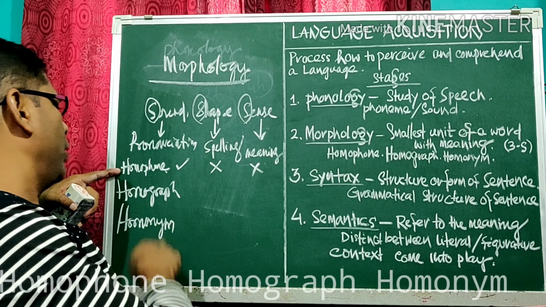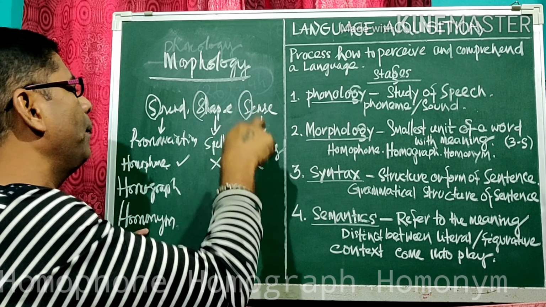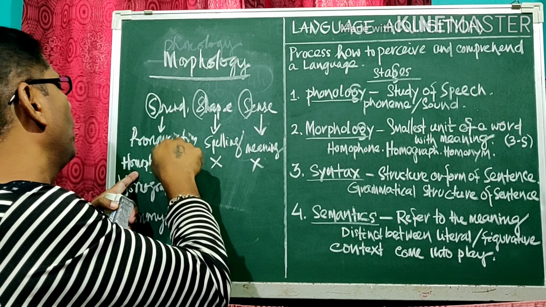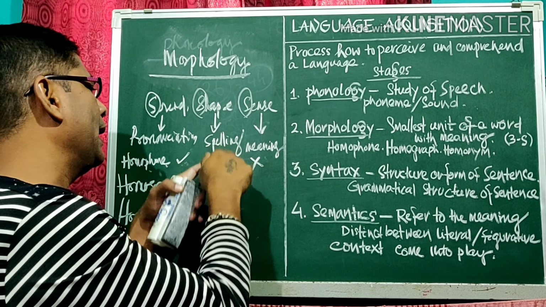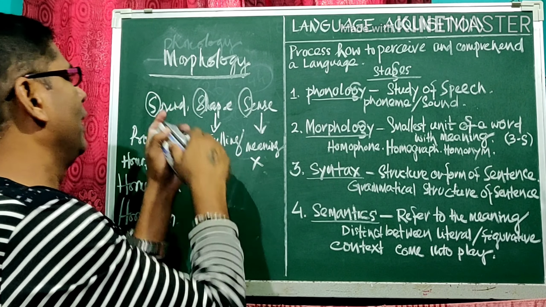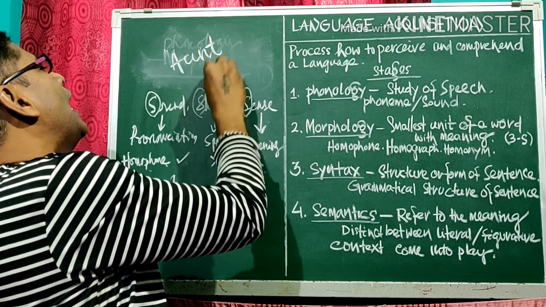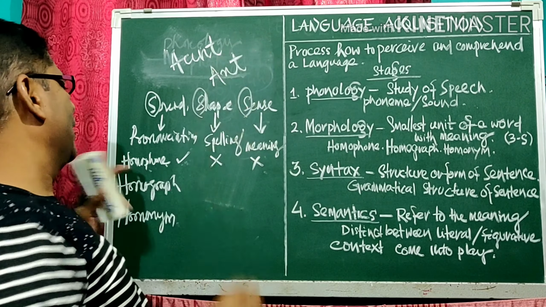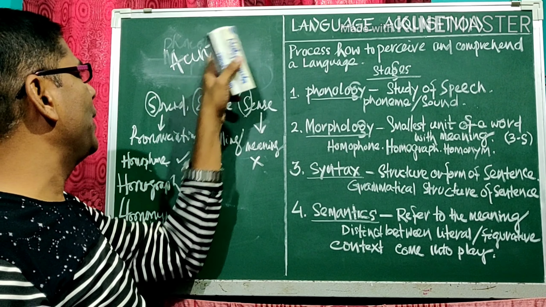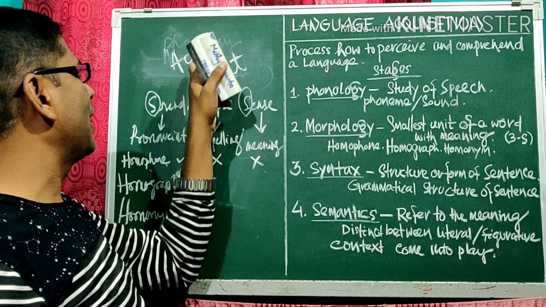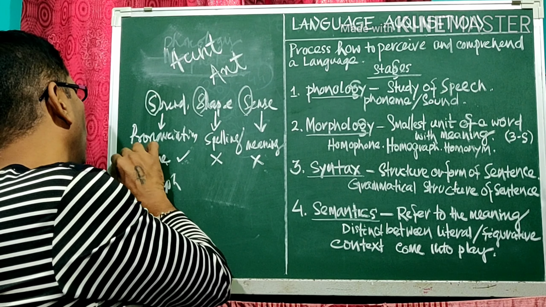3 words: homophone, homograph, homonym. And 3 parts: pronunciation, spelling, meaning. Homophone is a word, pronunciation same. 2 words, pronunciation same, spelling different and meaning different. For example, aunt, pronunciation same, spelling different, A-U-N-T, A-N-T, meaning different. So this is called homophone.